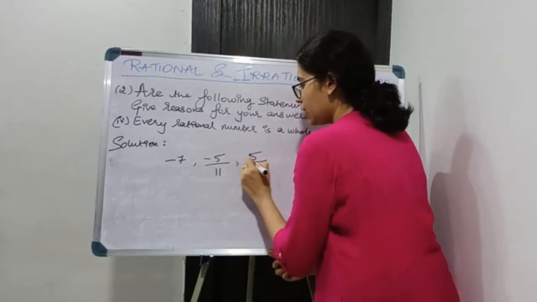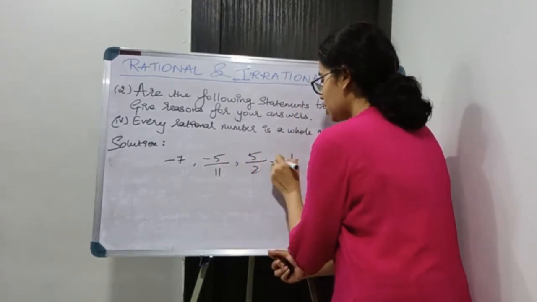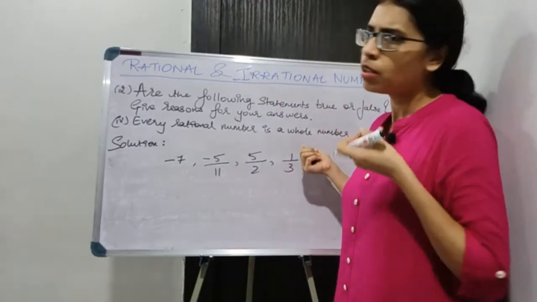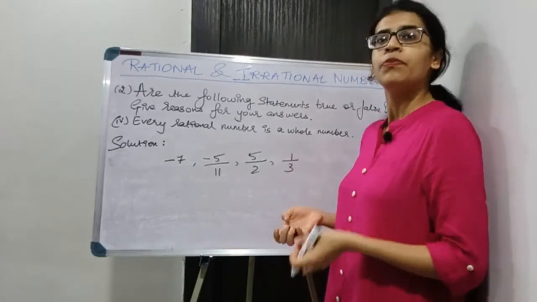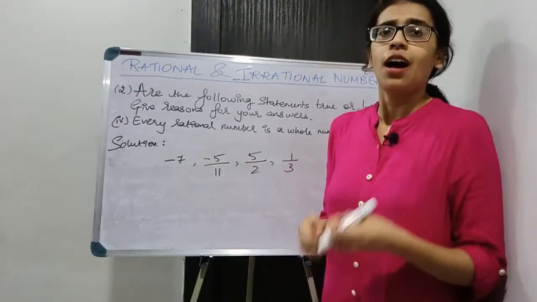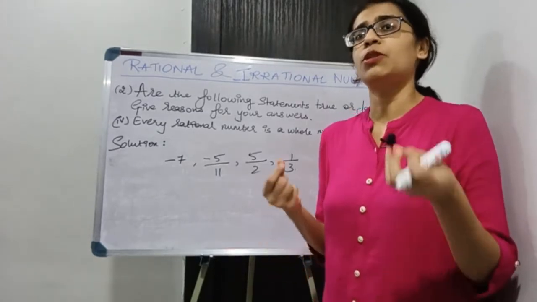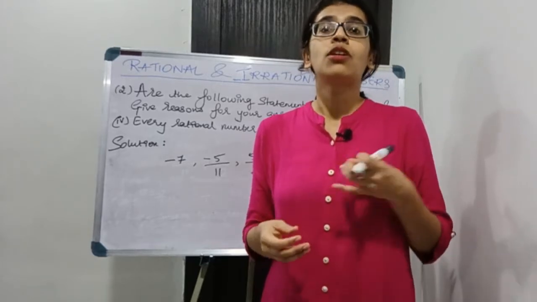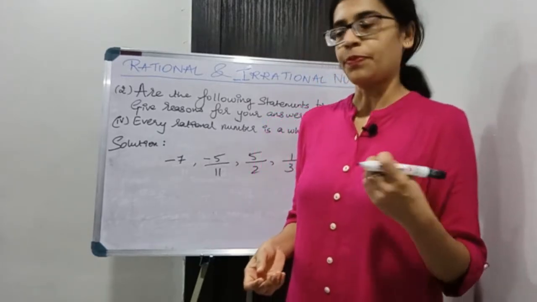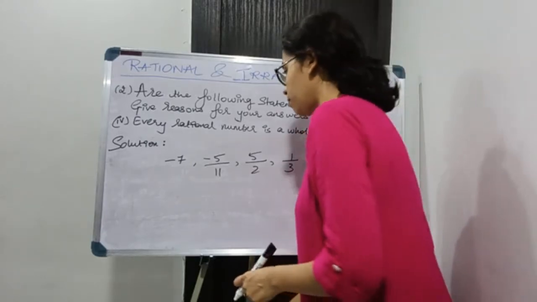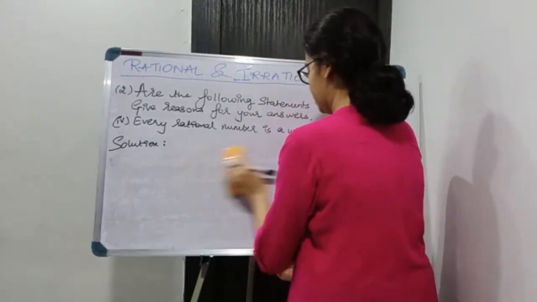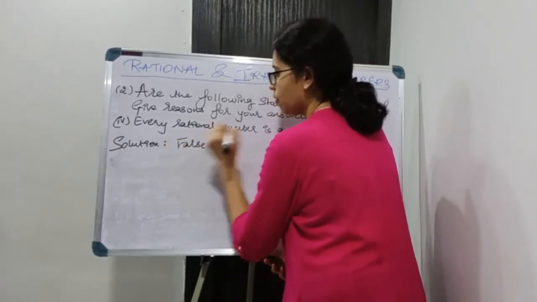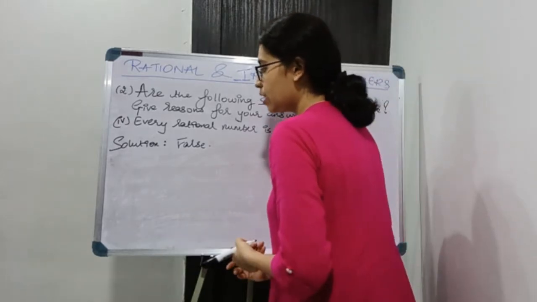Considering 5 by 2. Considering one more example, say 1 by 3. Over here I am getting a recurring decimal. Is it present in the set of whole numbers? No, it is not present in the set of whole numbers. So all these numbers are present in the set of rational numbers but not present in the set of whole numbers. So every rational number is not a whole number. Now let us write down the solution. So my statement is false. I need to give an explanation.